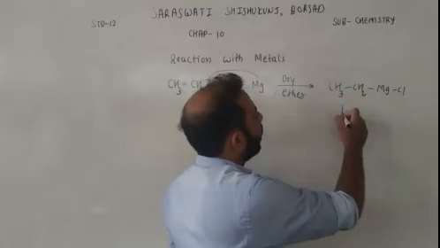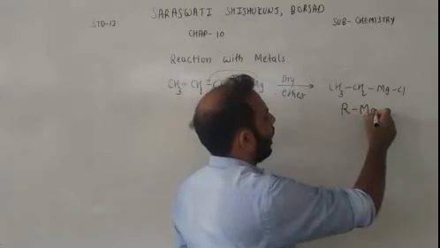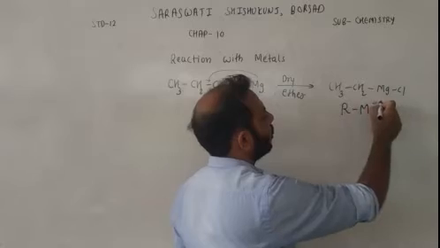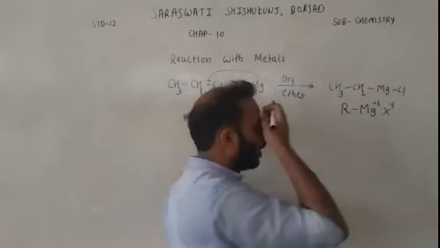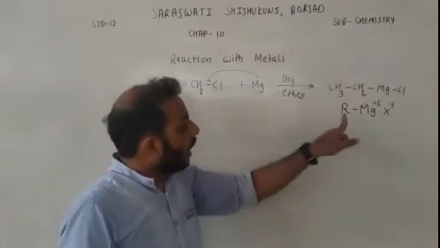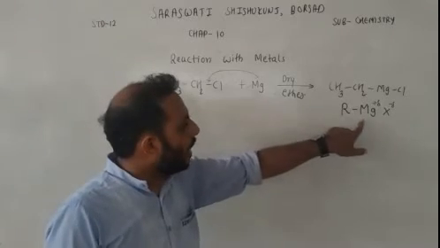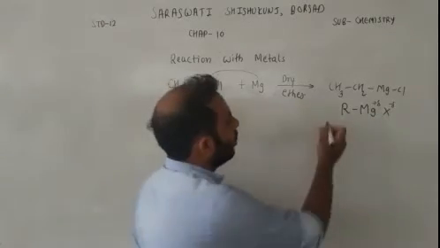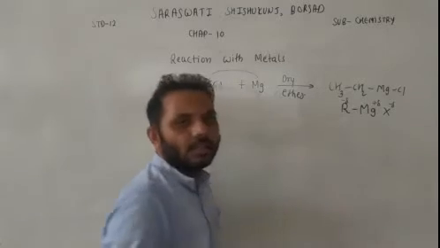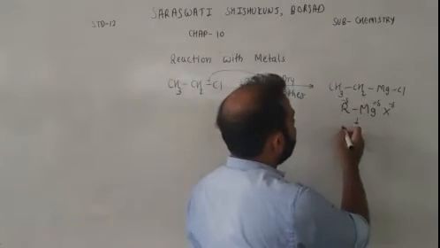It is generally written as RMgX. Here R means alkyl, so this is alkyl magnesium halide, and this is known as Grignard reagent.